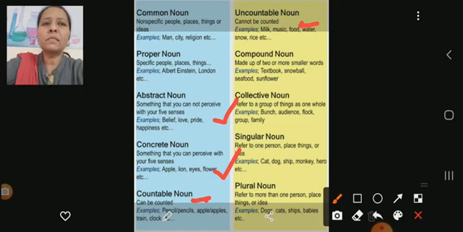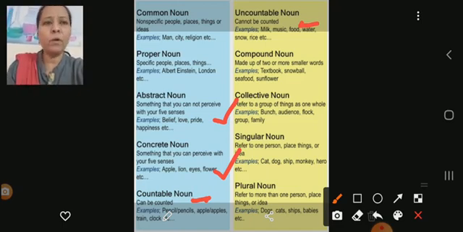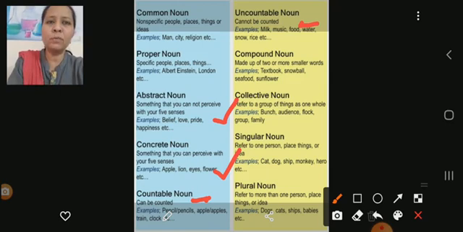Now come to the next kind of noun, that is a compound noun. What do you mean by a compound noun? It is made up of two or more small words joined together. That type of noun is called a compound noun. For example, textbook. Text is one word and book is another word, but if you join these two words it becomes a textbook. So it is a compound noun. Then come to snowball. Snow is one word, ball is another word. So snowball is a compound noun because you are joining these two words and making one word, and that is called a compound noun.